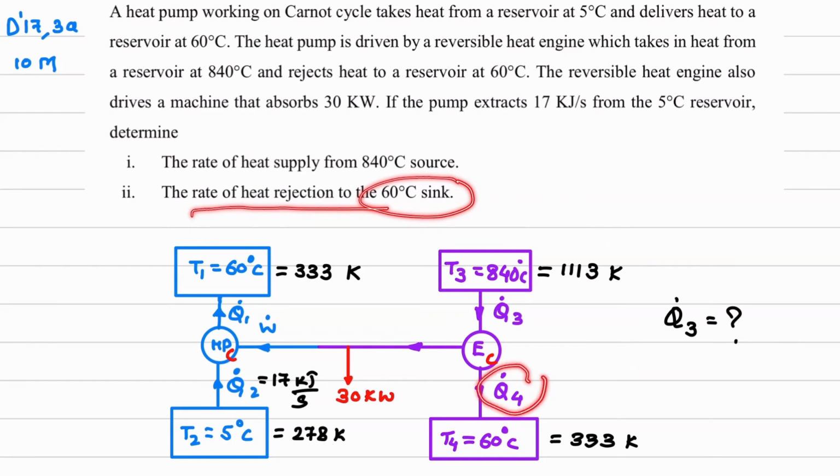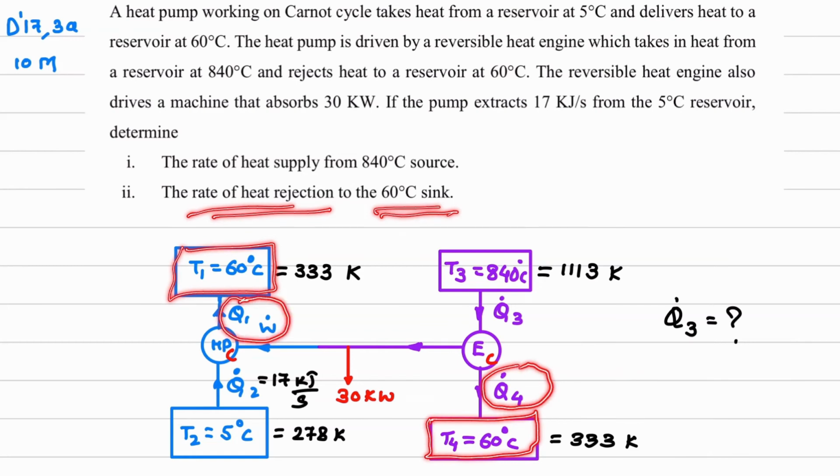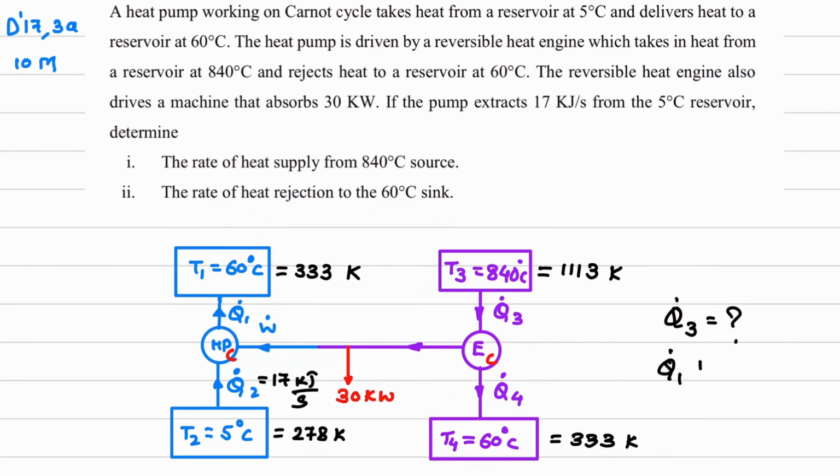Q dot 4? No. See, now we have two 60 degree Celsius sinks. This is also 60 degrees Celsius, this is also 60 degrees Celsius, and rate of heat rejection to 60 degrees Celsius means Q dot 4 plus Q dot 1. So same thing I'll write down. What is the next question which we have to find out? Q dot 1 plus Q dot 4. This addition we have to find out.